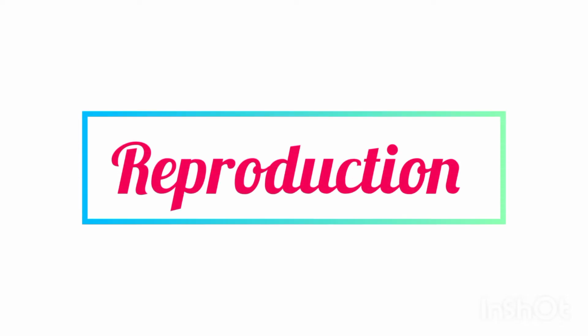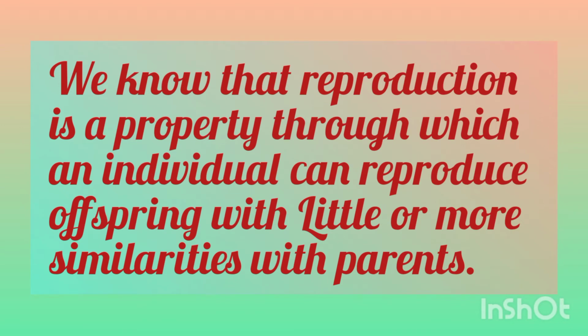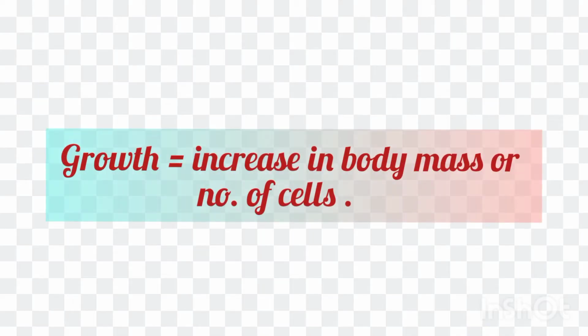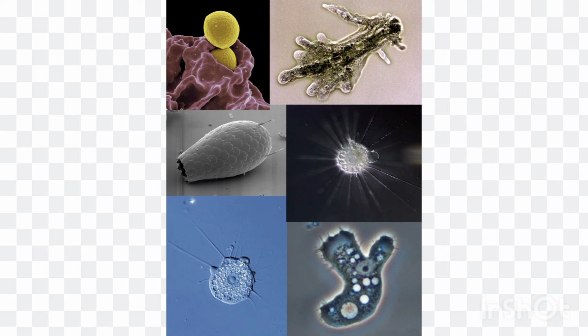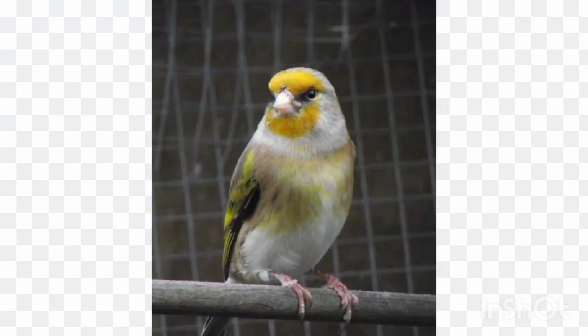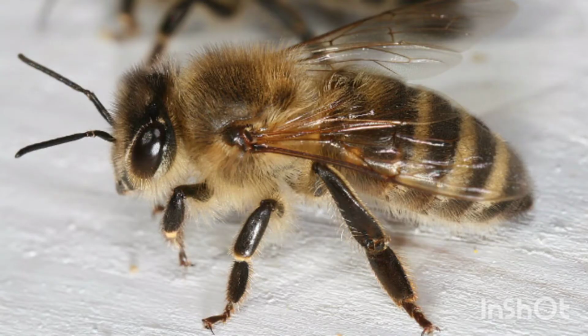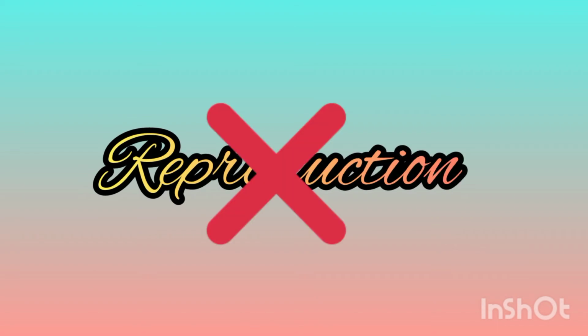Now our next criteria is reproduction. We know that living beings have ability to replicate or to reproduce, but we also know that growth is equals to increase in body mass, that is increase in number of cells or masses, which is not fully applicable for those unicellular organisms. Also, many of the living beings such as mules and worker bees, they can't reproduce at all. Hence, reproduction can't be the defining factor for classification.